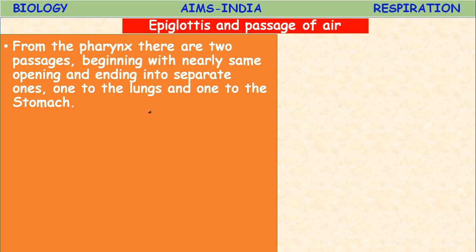The right lung has more lobes. Not only the lungs, even the kidneys: one kidney is larger than the other. Even the heart: one side's chamber is larger than the other side's. This is all due to the balance in the body.